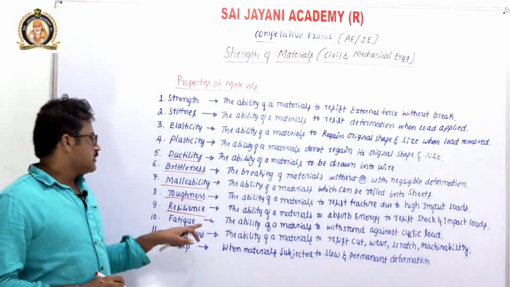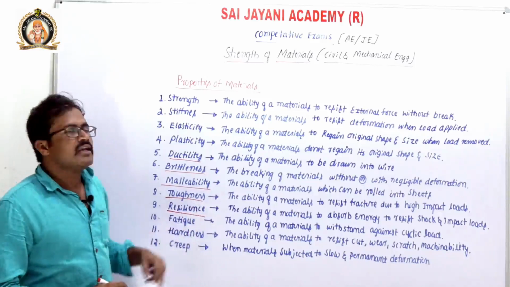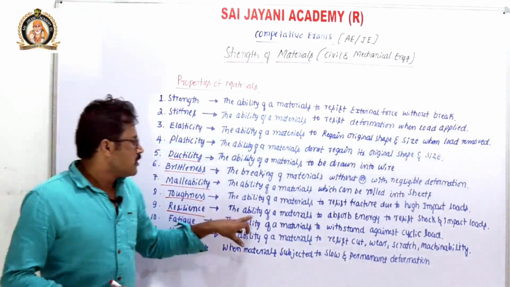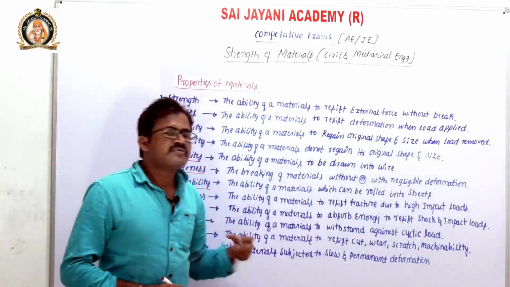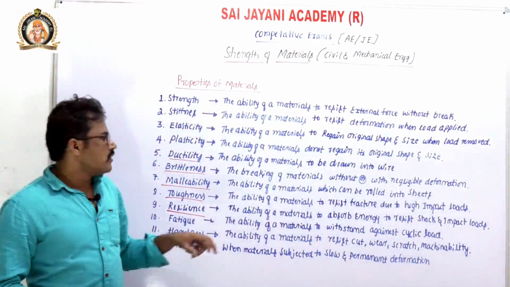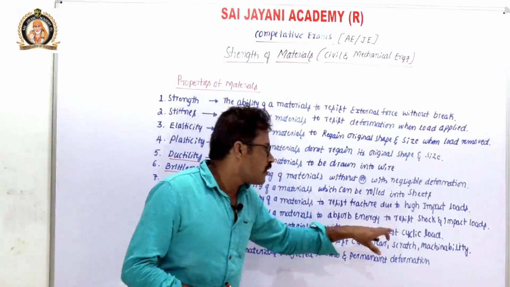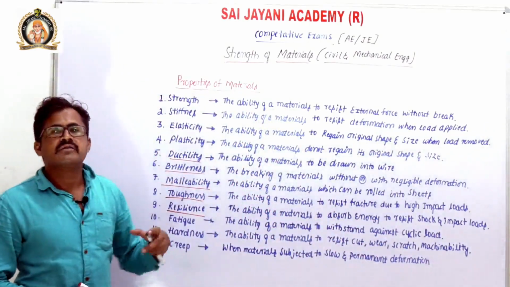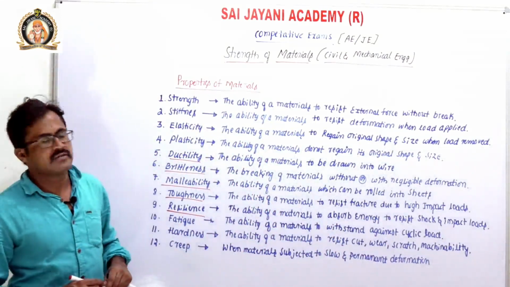Again, within resilience we have proof resilience. So what is proof resilience? The ability of a material to absorb maximum energy. If the maximum energy is absorbed to resist shock and impact load, then it is known as proof resilience.